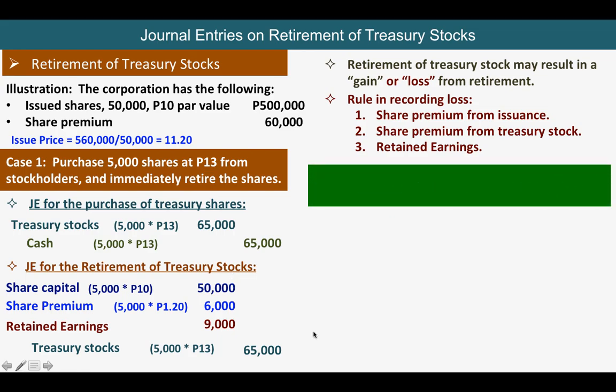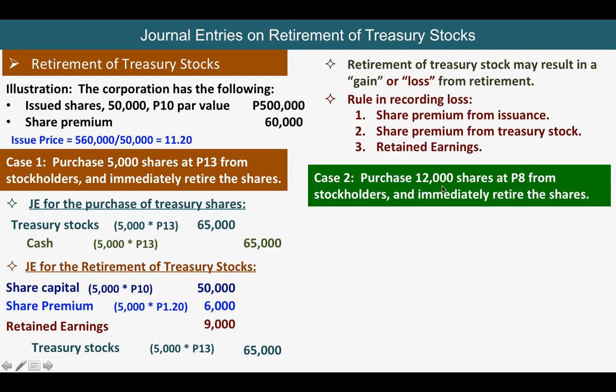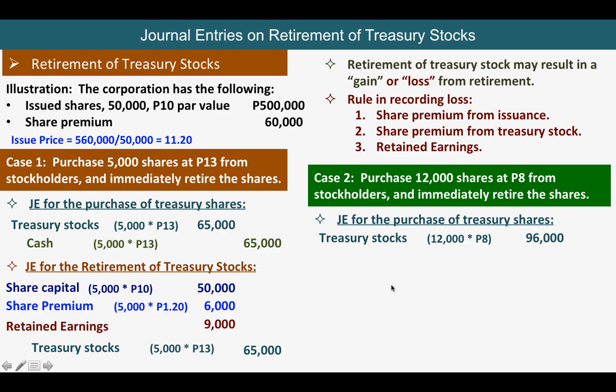Okay, class, and the next situation is this: purchase 12,000 shares at 8. This is the same illustration, but in this case, we purchased 12,000 shares at 8 from stockholders and immediately retired the shares. So let us record first the purchase of treasury shares. We will have here treasury stocks, our entry, which is 12,000 times 8, will give us 96,000, and credit cash of 96,000. And now we will do the retirement.